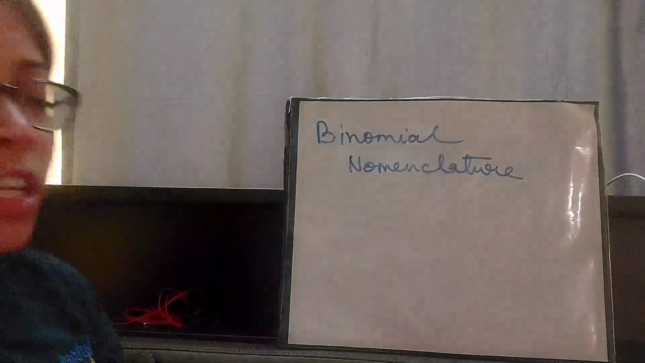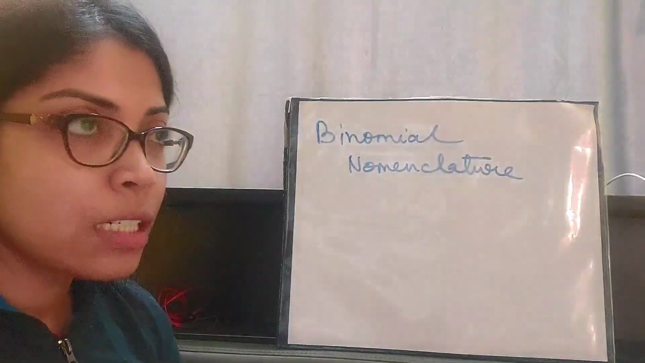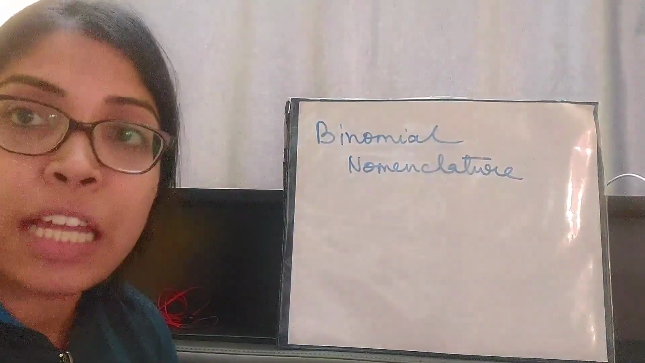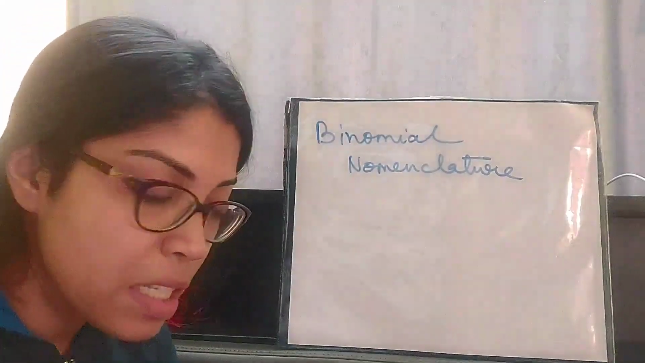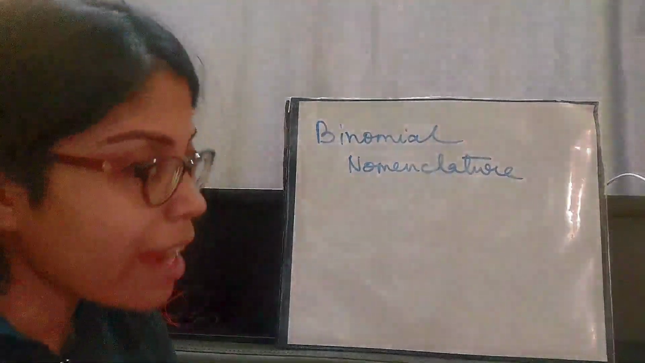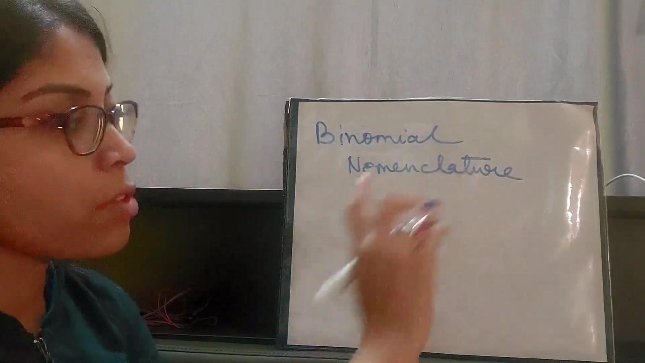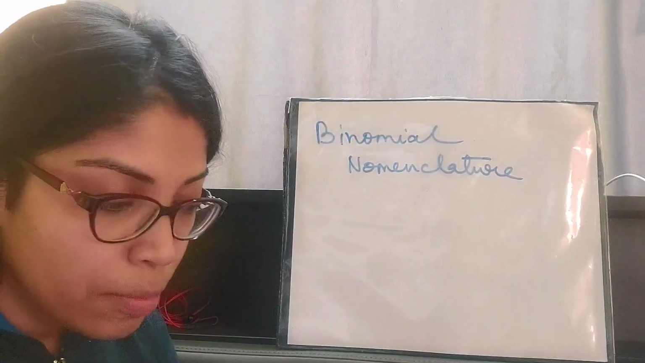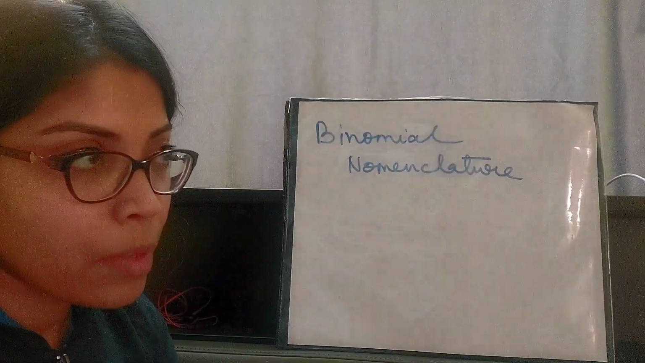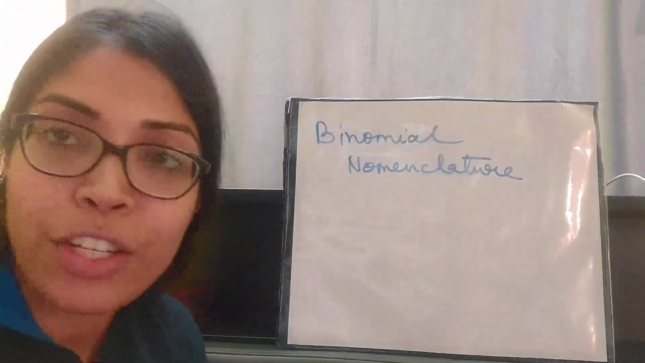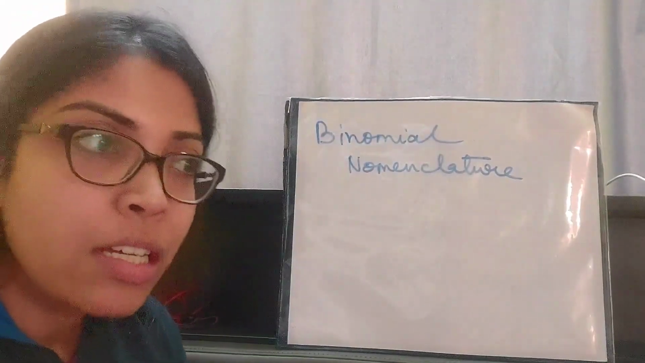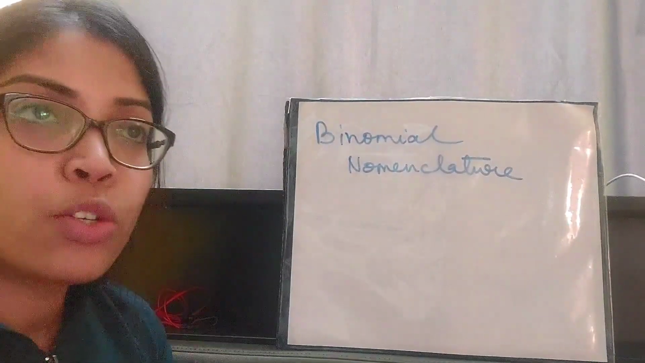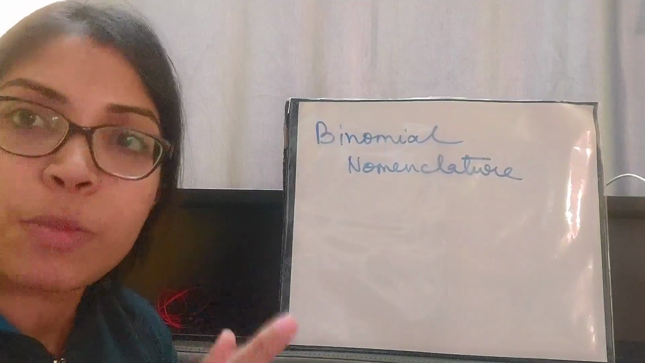Now, what is binomial nomenclature? It is a scientific method of giving scientific names to every species, to every organism. We already know that nomenclature means naming, and this naming process follows certain rules which are international. That means all over the world, scientists follow these particular rules only to give names to a particular species.